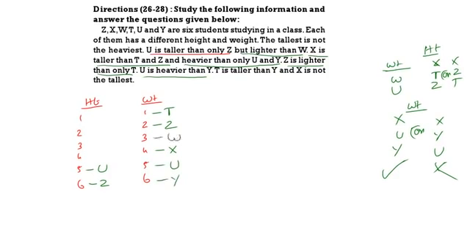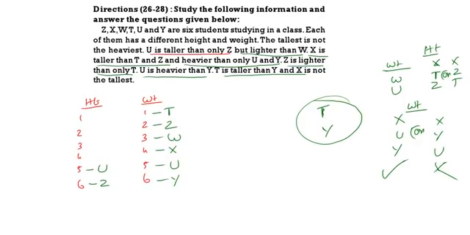Now come to the height. T is taller than Y. And X is not the tallest. Then X is not the tallest.